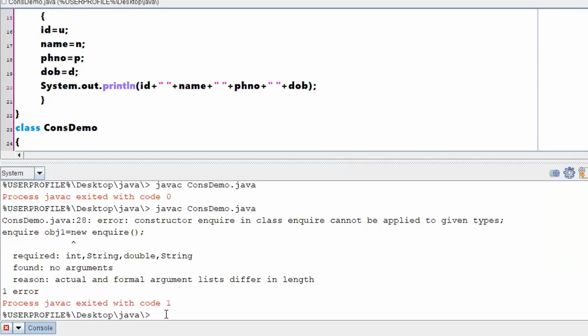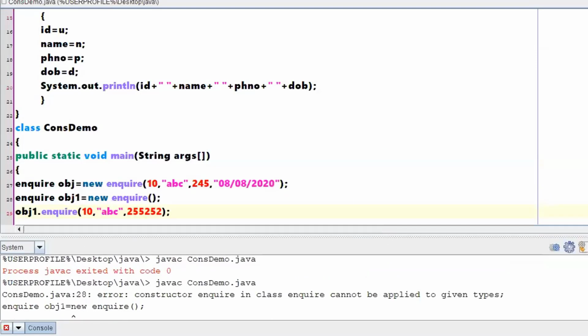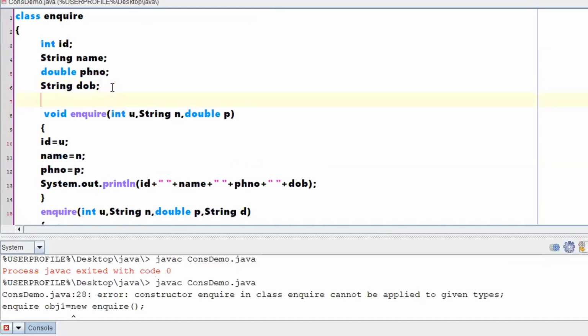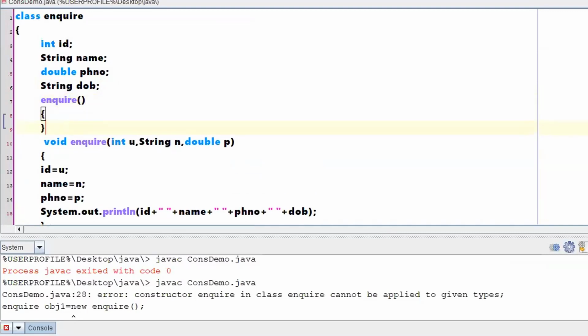Constructor required in class enquiry cannot be applied to given type. Okay, so it is expecting a default constructor to be written explicitly. So let me write one default constructor and not write anything in it.